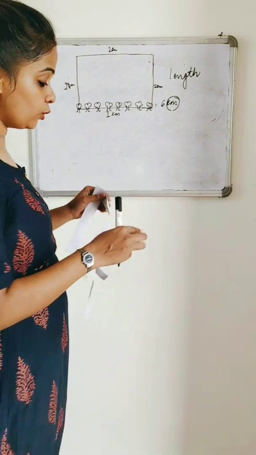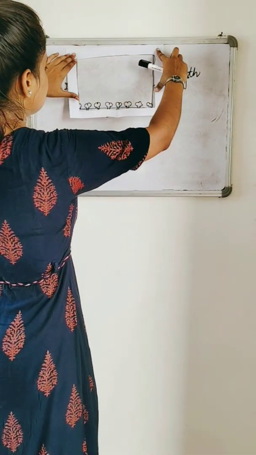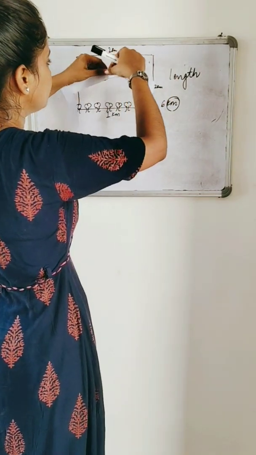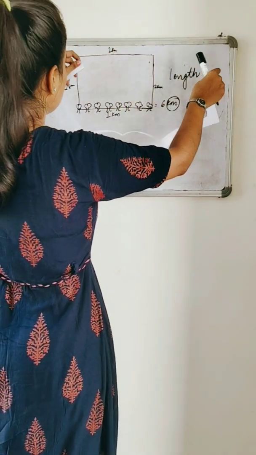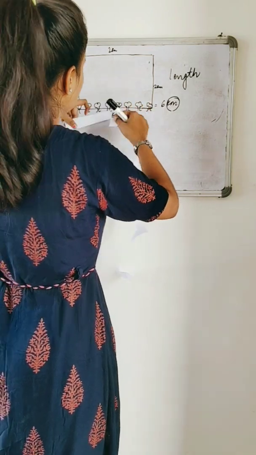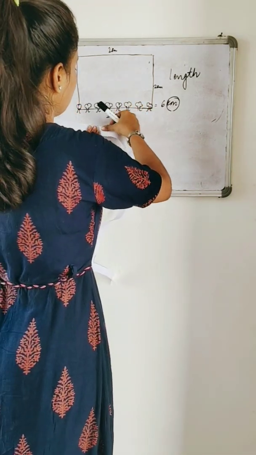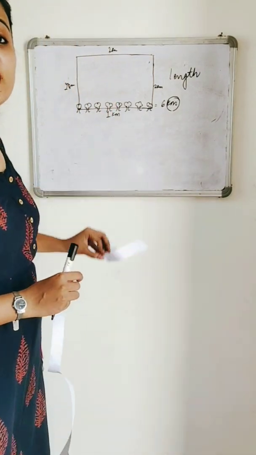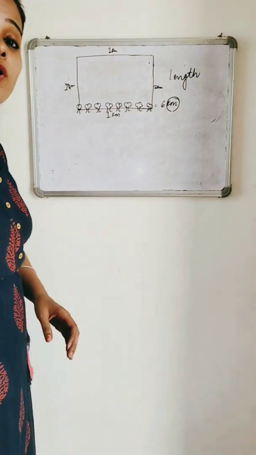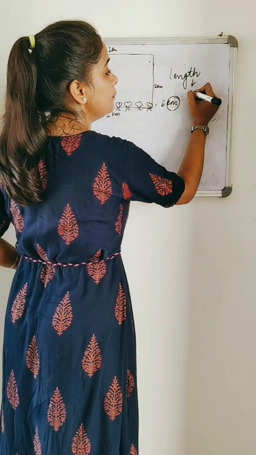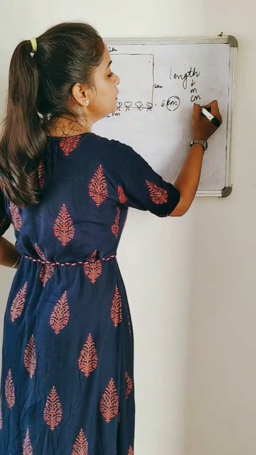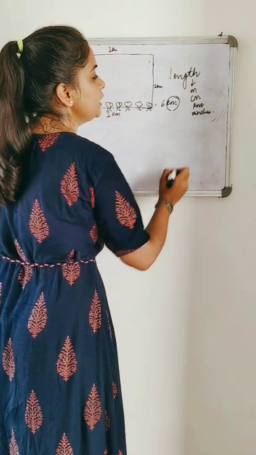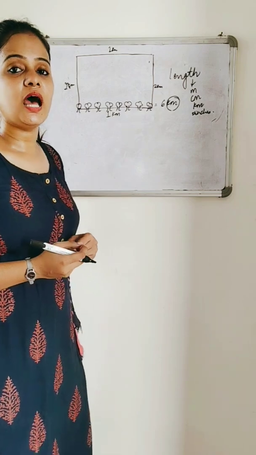Length is a one dimensional quantity. Now let's consider that this is the boundary. When I open it and cut it here, I will see that it comes out to be a straight line, and straight line means length, and length means you are talking about units in meter, centimeter, kilometer, inches, whatever unit or distance has been given.